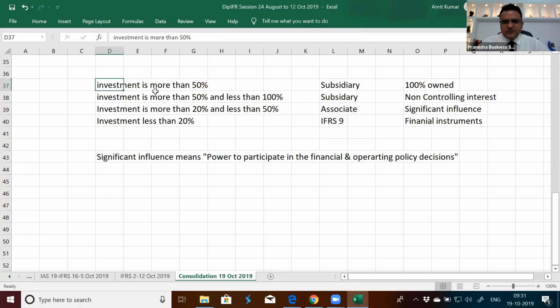First means the investment is more than 50%. If you are owning it 100%, it's your complete subsidiary. There is no existence of NCI. But if your investment is more than 50% and less than 100%, say 80-20, then 80% is yours and 20% is owned by NCI. Though it is more than 50 but less than 100. This is a 100% subsidiary, fully owned.